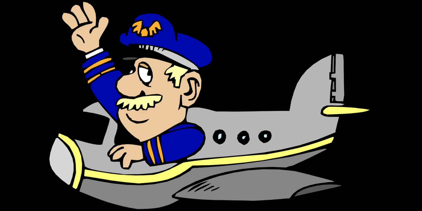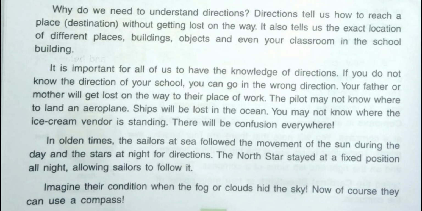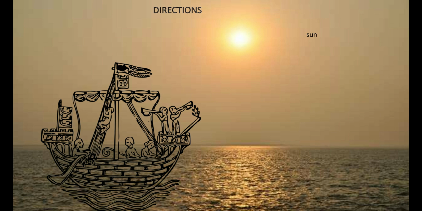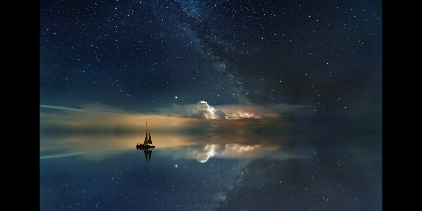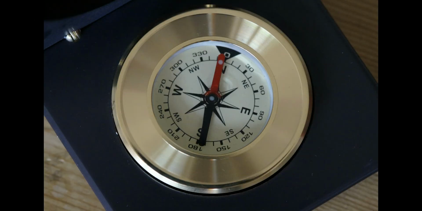The pilot may not know where to land an aeroplane. Ships will be lost in the ocean. You may not know where the ice cream vendor is standing. There will be confusion everywhere. In olden times, the sailors at sea followed the movement of the sun during the day and the stars at night for directions. The North Star stayed at a fixed position all night, allowing sailors to follow it. Imagine their condition when fog or clouds hit the sky. Now, of course, they can use a compass.